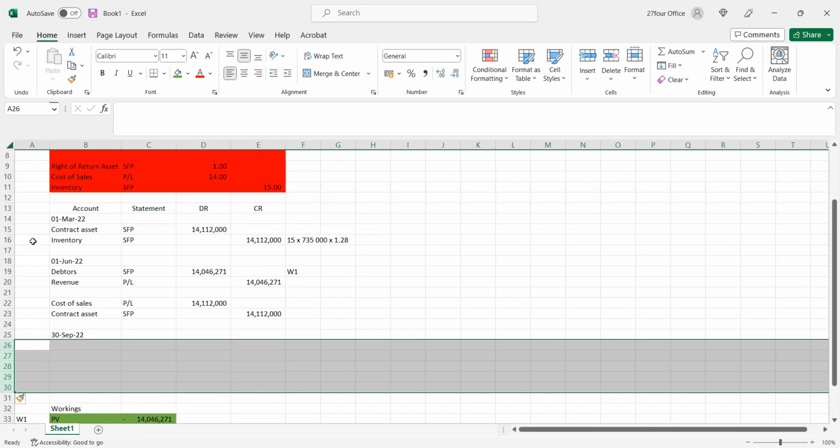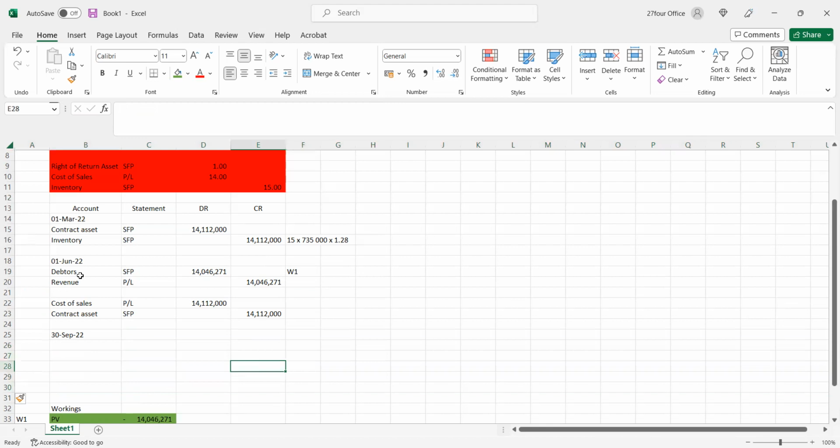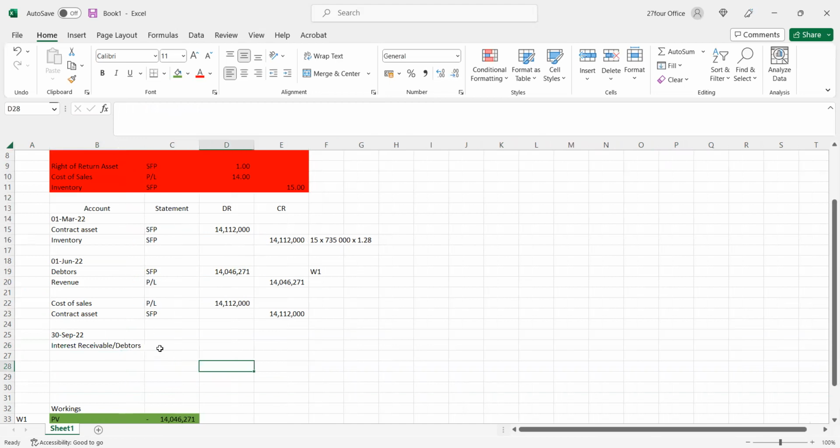So what's going to happen is the debtors is going to increase, and interest would be earned. You can either add it to debtors or have it as interest receivable, it doesn't matter. It's going to go to the SFP.